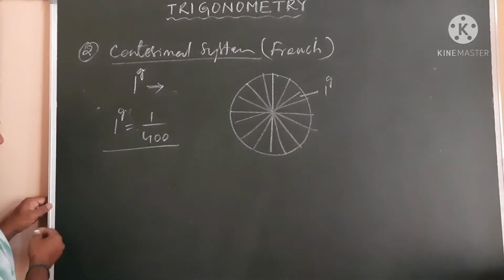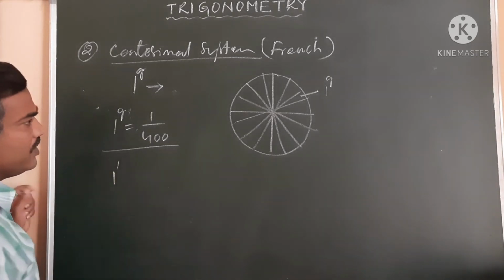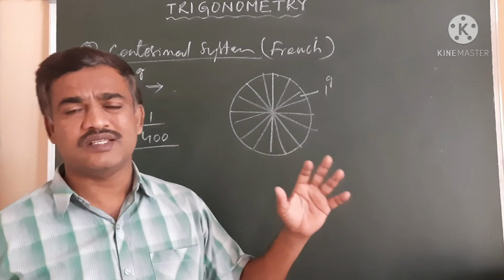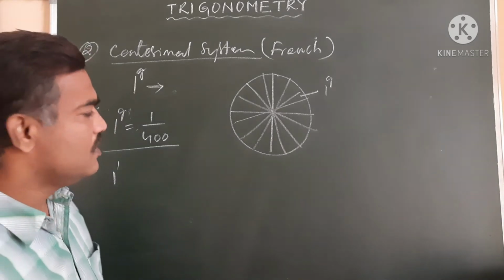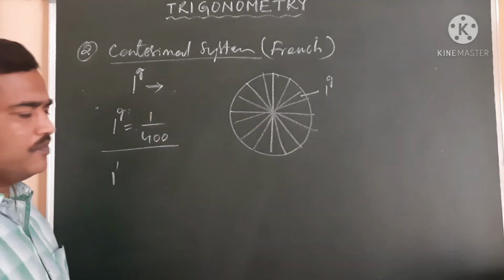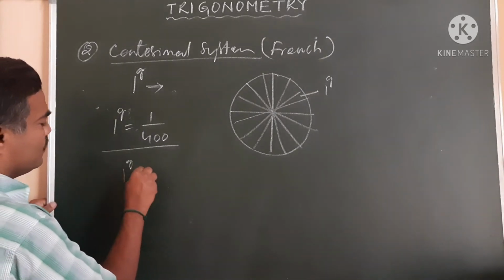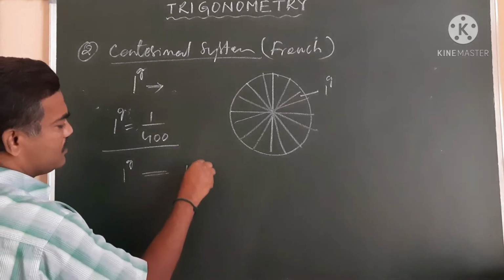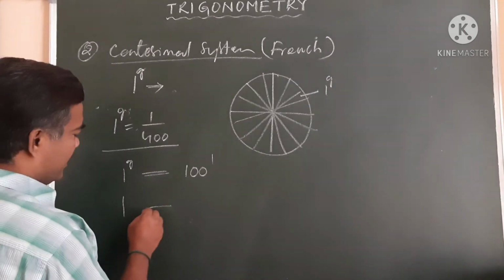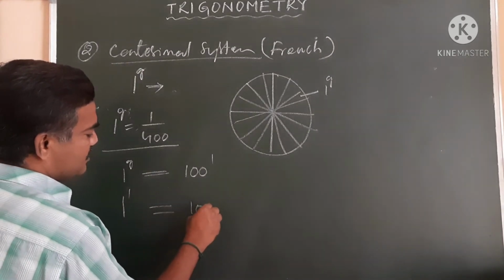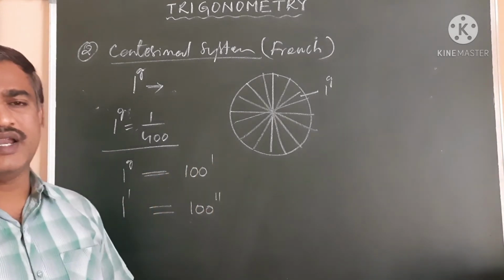Here the minute and the second are the same in both the centesimal system and the sexagesimal system. So the minute is nothing but, if one grade is divided into 100 equal parts, each part is called a minute, and if 1 minute is divided into 100 equal parts, each part is called a second. This means one grade is equal to 100 minutes.